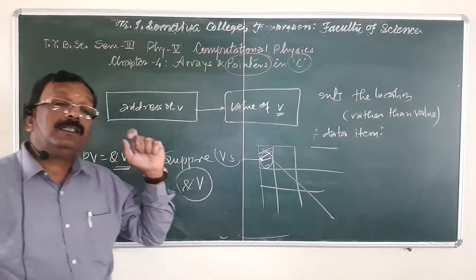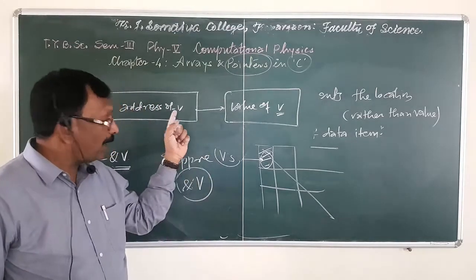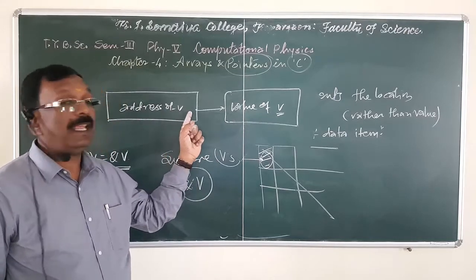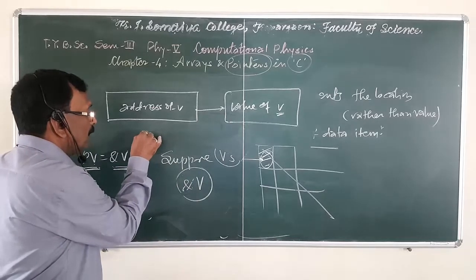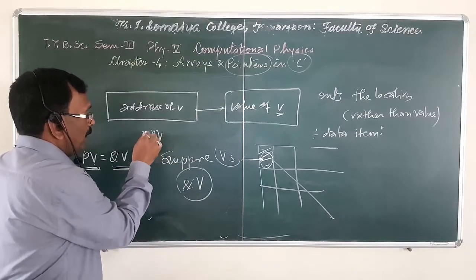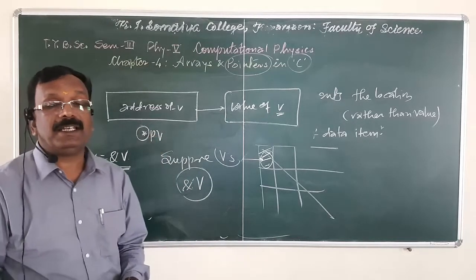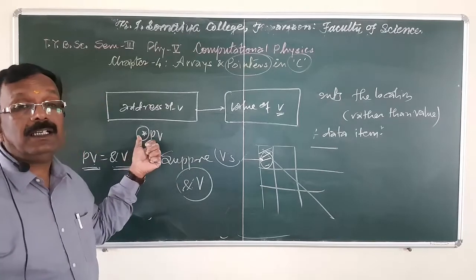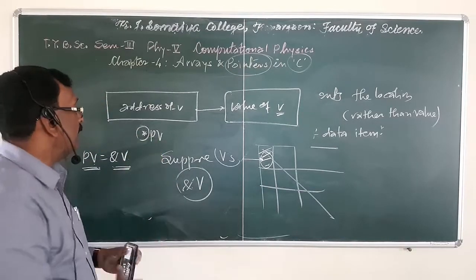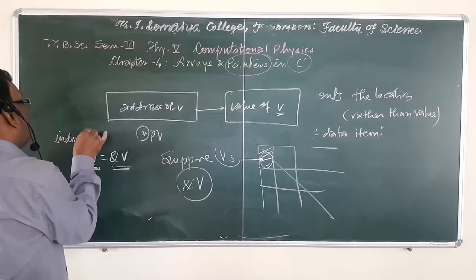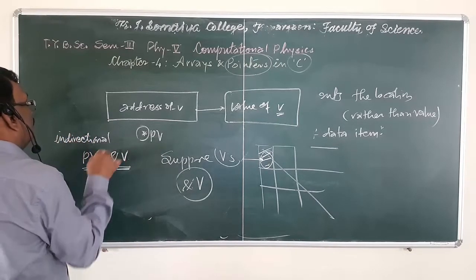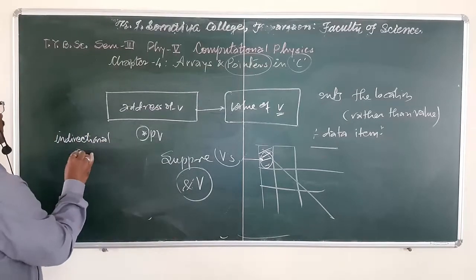The data item represented by V can be accessed by the expression *PV. Remember that this asterisk is a unary operator called the indirection operator.